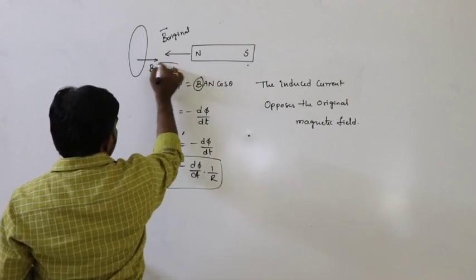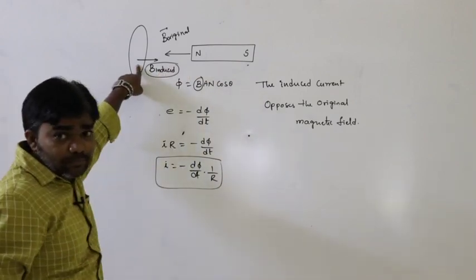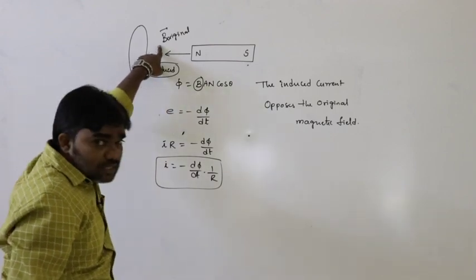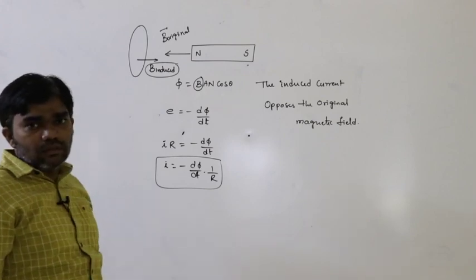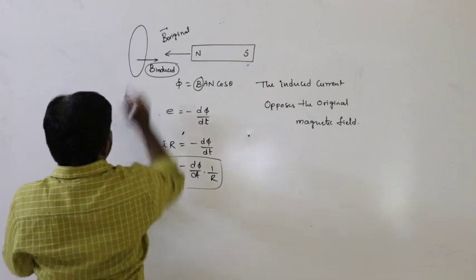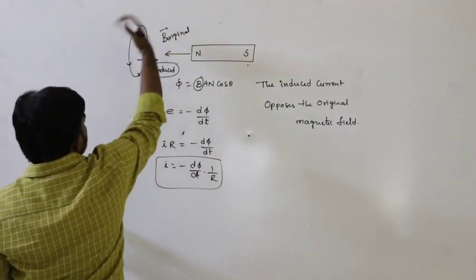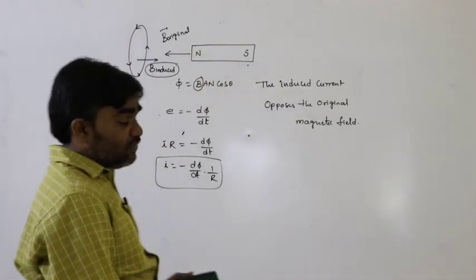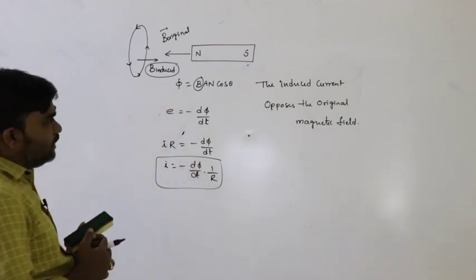So the magnetic field developed by the induced current must oppose the original magnetic field. That is Lenz's law. So here the current must be in this direction. What is the direction? It is anti-clockwise. This is the exact concept of the definition.